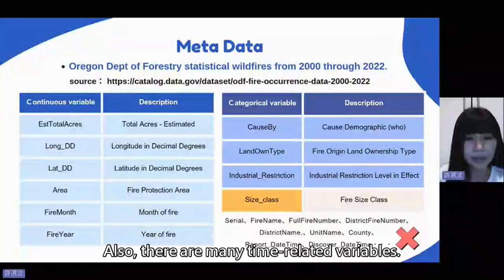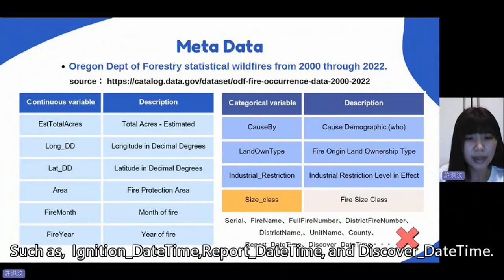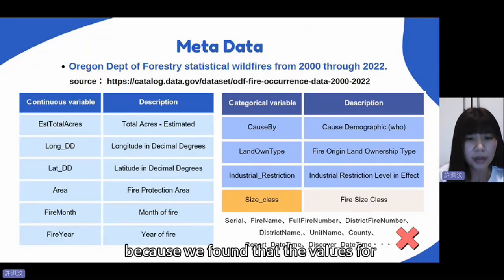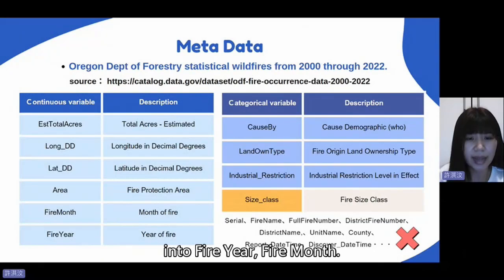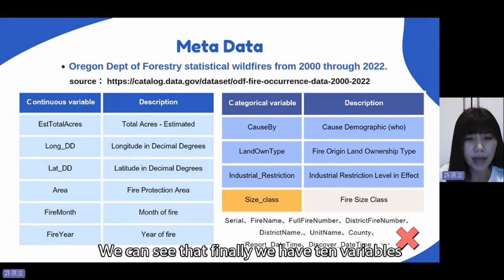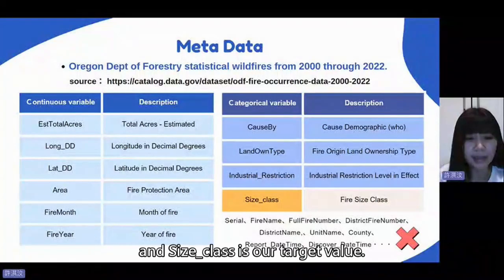Also, there are many time-related variables, such as ignition date time, report date time, and discover date time. We only choose ignition date time because we found that the values of the variables are almost the same. Then we use Excel to divide ignition date time into fire year and fire months. We can see that finally we have 10 variables, and size class is our target value.